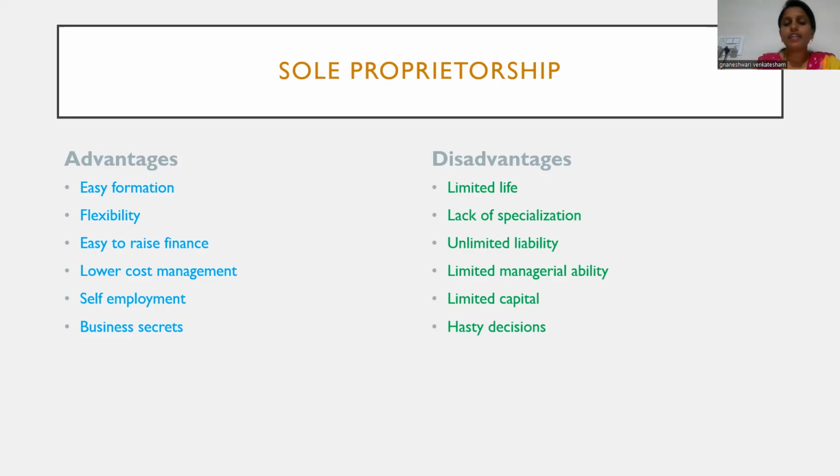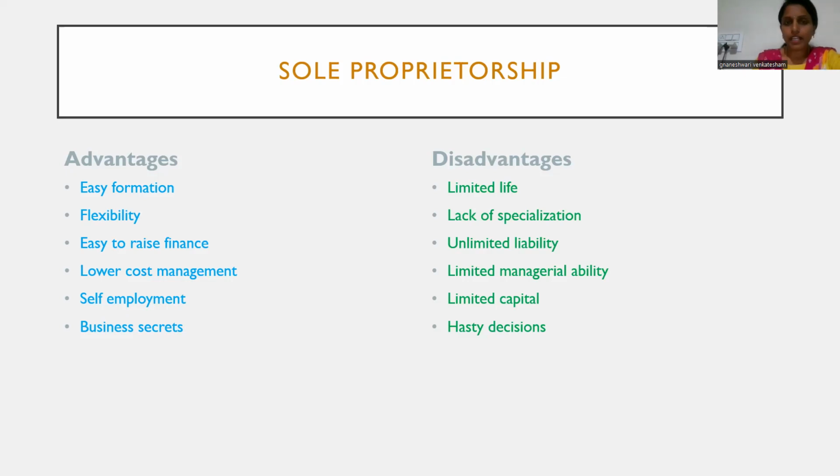He doesn't have any group or team to discuss what to do. So he may take a hasty decision in the business organization. So this also leads to losses for the business organization. It is another disadvantage of the sole proprietorship form of business organization.